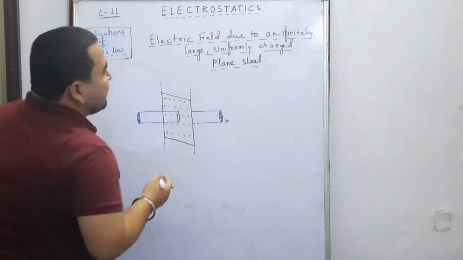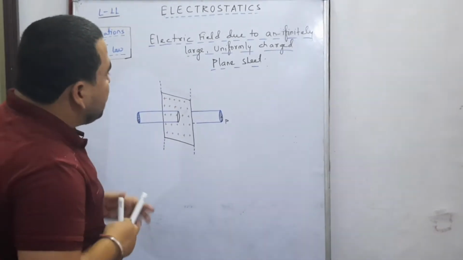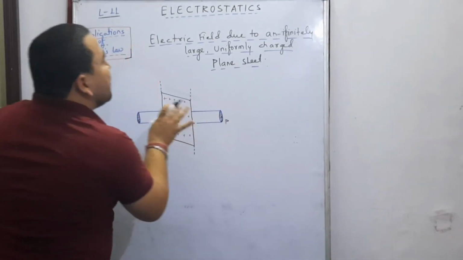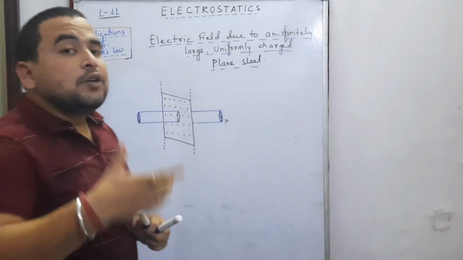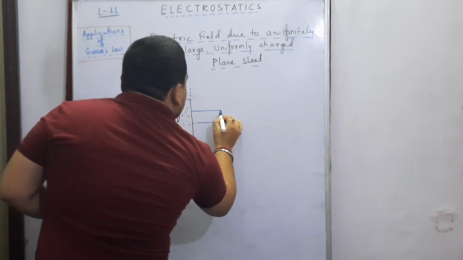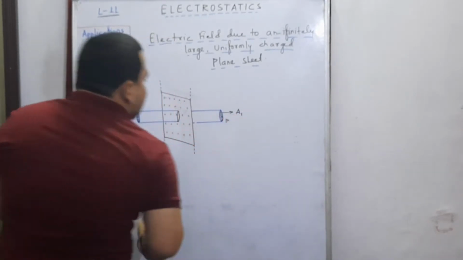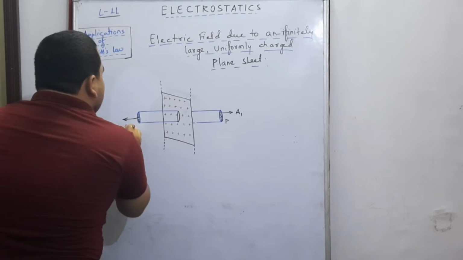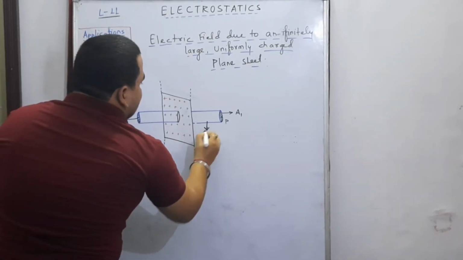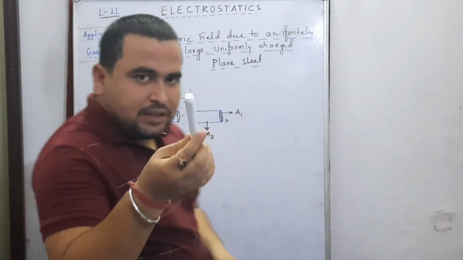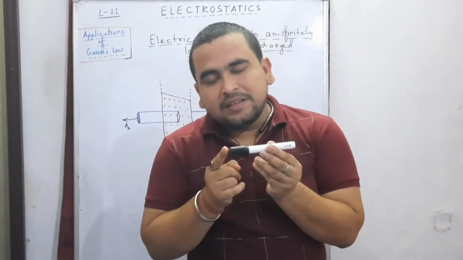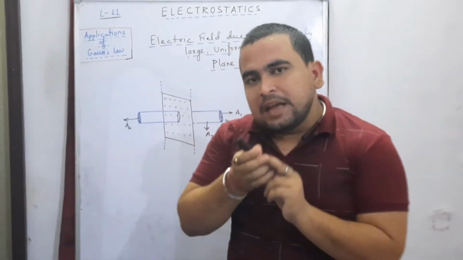How can we find that? So sir, first we can just consider the areas possible over there. What are the surface areas from which we can link the electric field to find the amount of electric flux? Can we consider this as area A1? Definitely. Can we consider this as area A2? Okay. And the third one is the curved surface, that as area A3. If this is the cylindrical Gaussian surface which we are assuming, this should be A1, this is A2, and the whole curved surface can be A3.